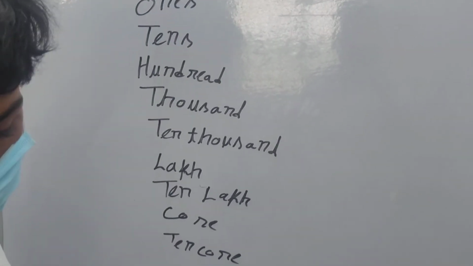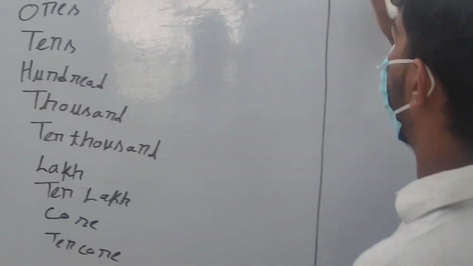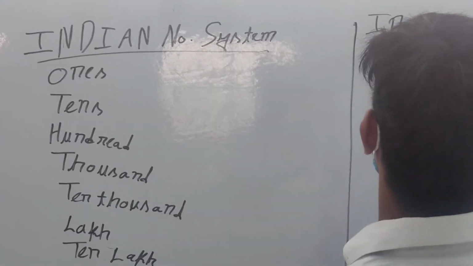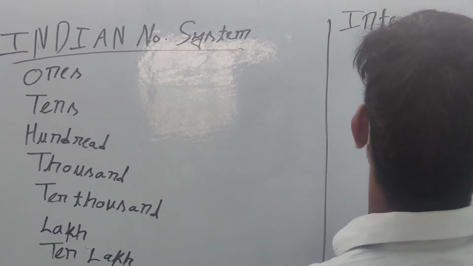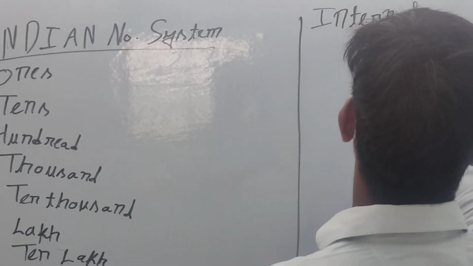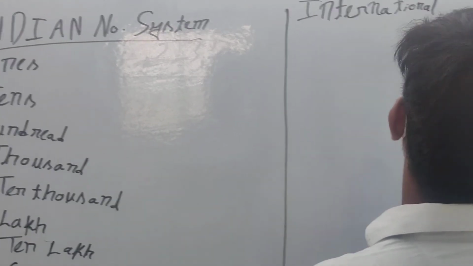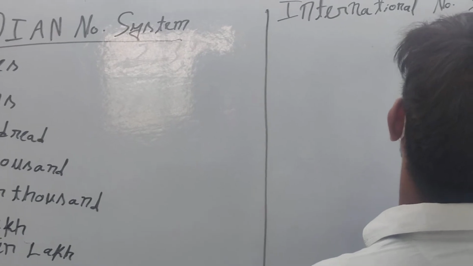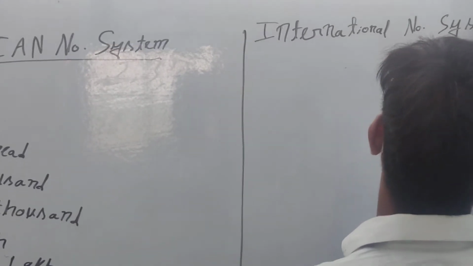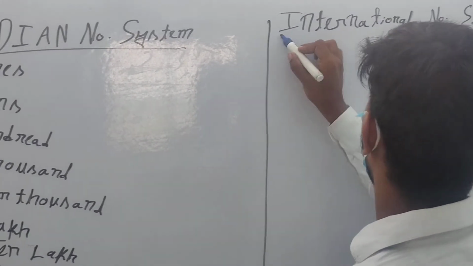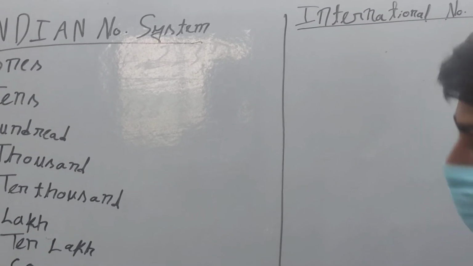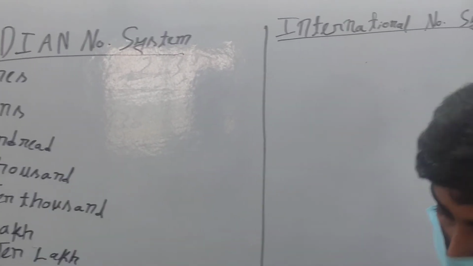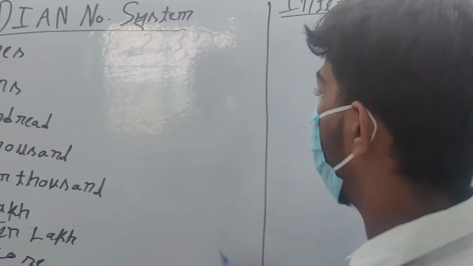Now there is another, that is the international number system. In this, up to 10,000 it is the same.